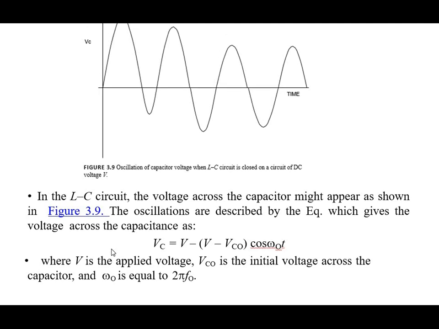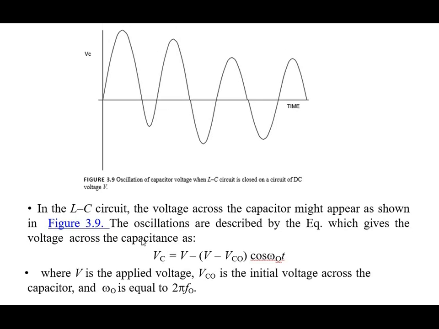This is the voltage across the capacitance when the LC circuit is supplied by the DC voltage source.